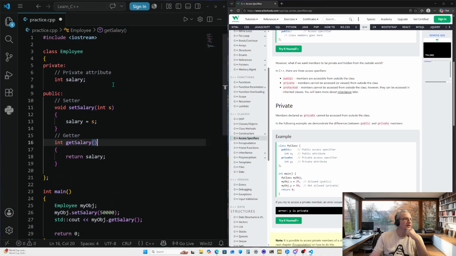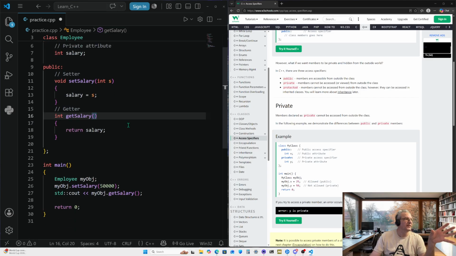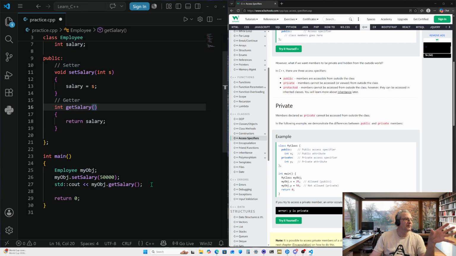So in this case, even though it's not accessible from anything outside, we have to use things inside the class in order to access and adjust it. We're creating a value for it, and then we're going to output whatever this is right here. So we have a public section right here to access the private section, and that public section is giving us the ability to output it and give it a value.